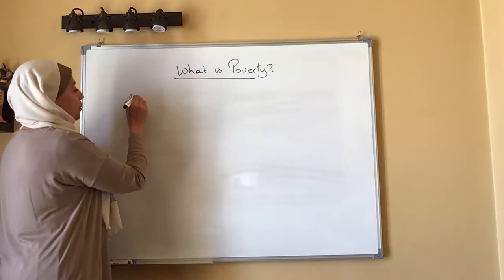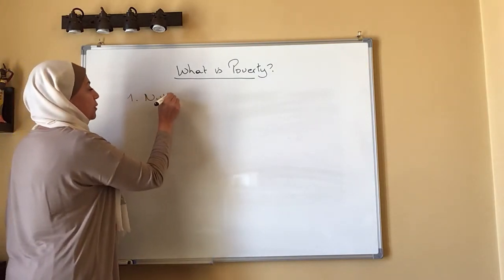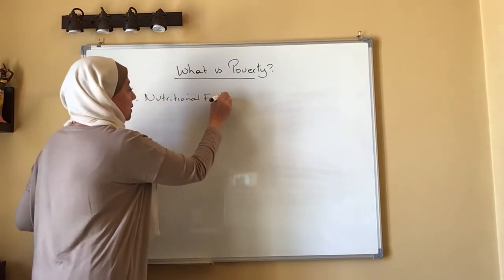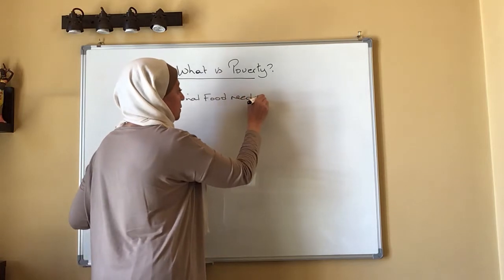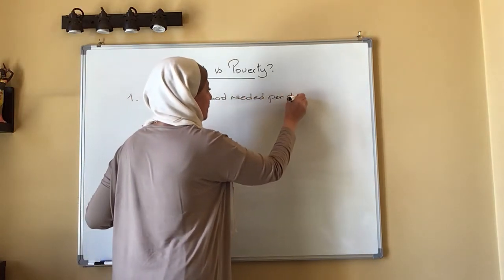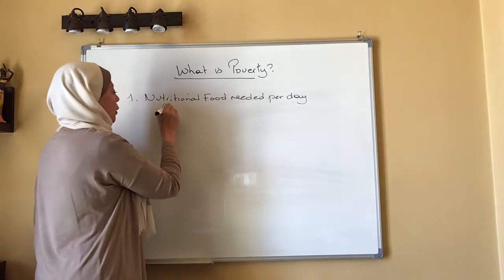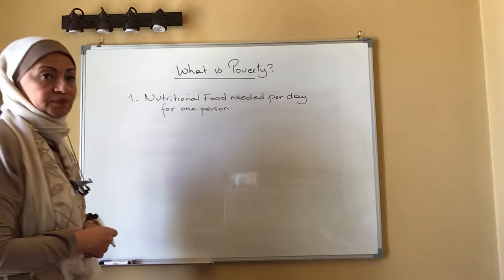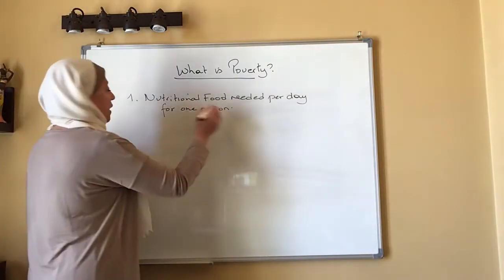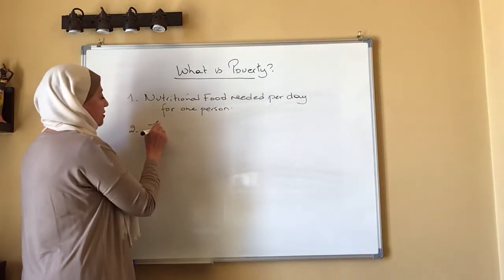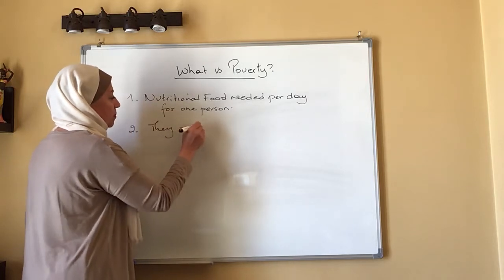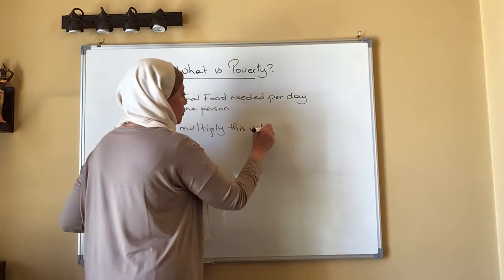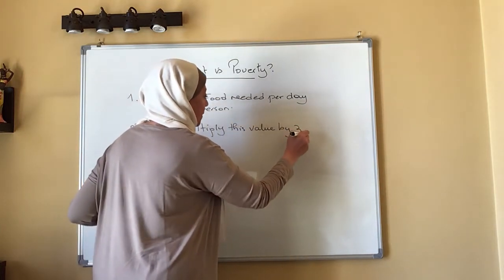They start with the nutritional food needed per day for one person. Then they multiply this value by 3.